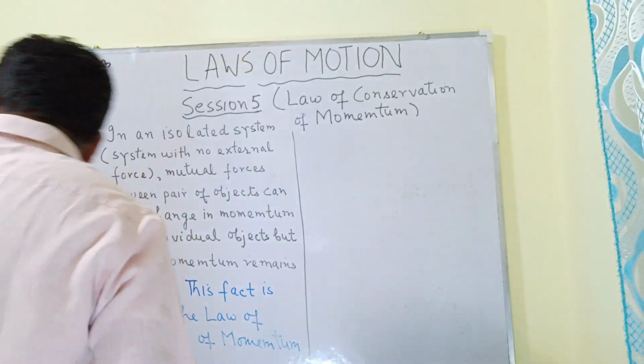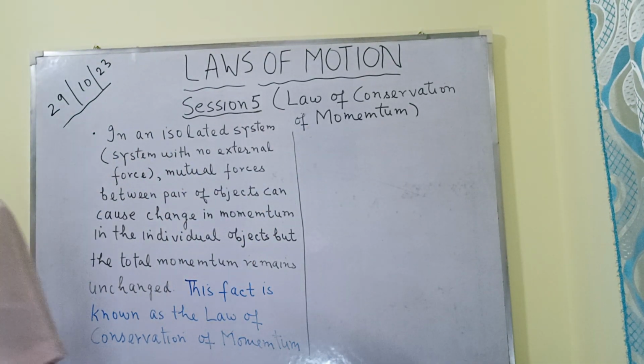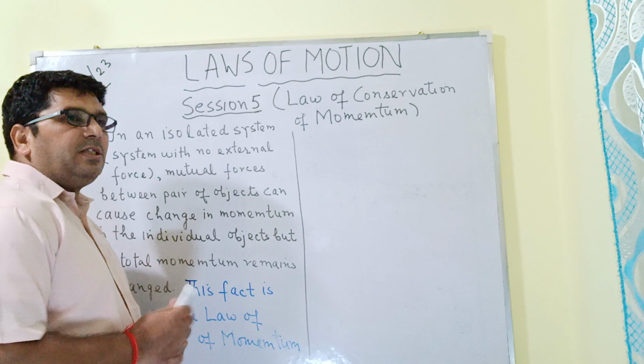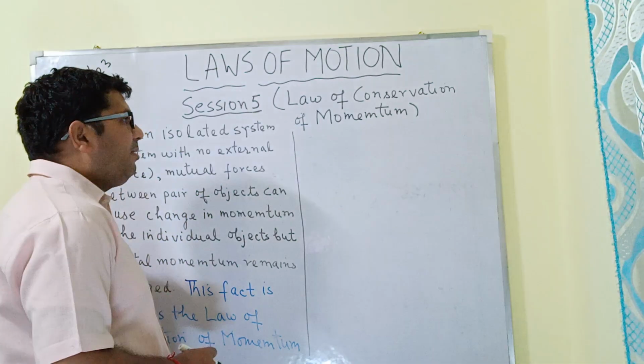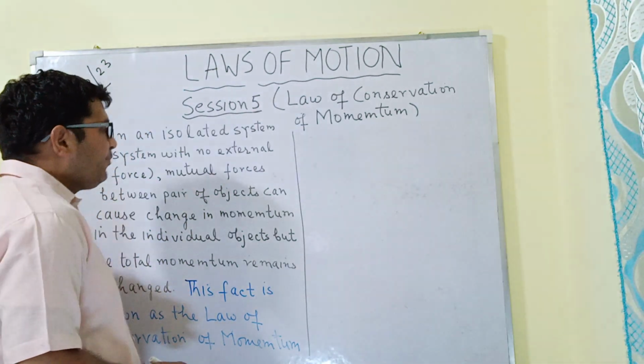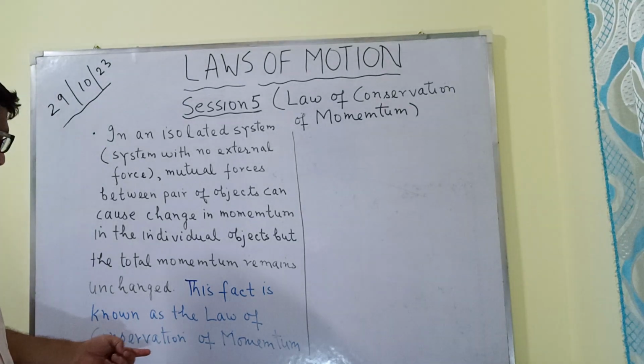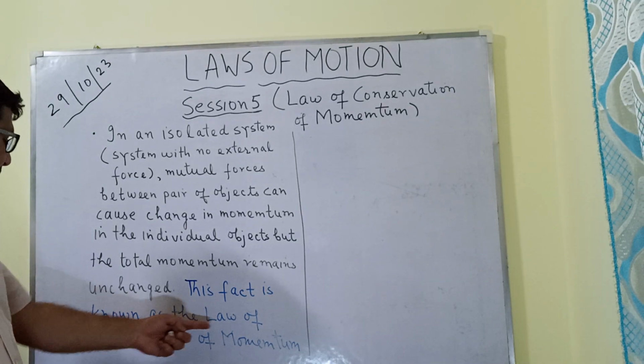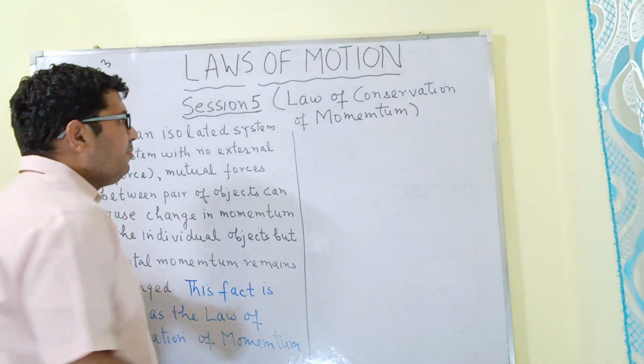Now, in this example, I will be using Newton's second law and Newton's third law of motion in order to derive the law of conservation of momentum.